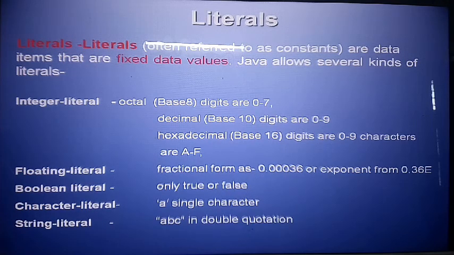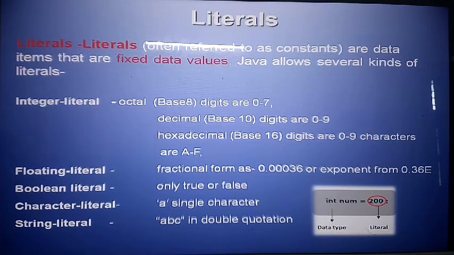String literals. A string literal is a collection of words, alphabet words, and is always written in double quotes. This is the major difference between character and string. A string is always written in double quotes and has many characters inside, while a character literal is a single character in single quotes. Here is an example of literals: data type, name of variable, and you give any type of data. So the data is a literal.